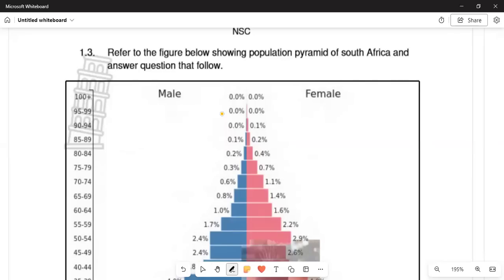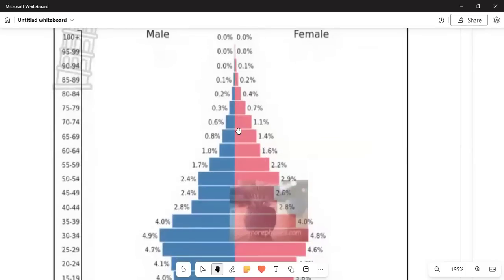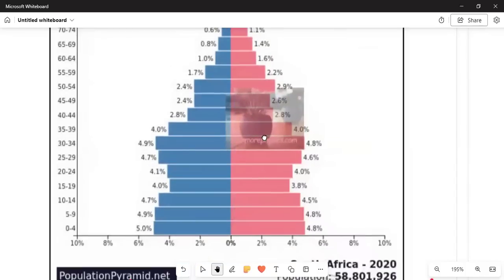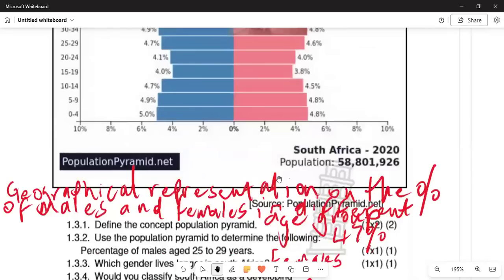Remember that in our concept whereby I taught about the population pyramid, I said at the bottom, you would see the ages are still young, but as the age of people goes up, you'd see that there is a lot of death rate in this pyramid. All right. So what is important is that you must understand that on the y-axis we've got the ages of people, and then on the x-axis, these are the percentages in terms of the birth and death rate.